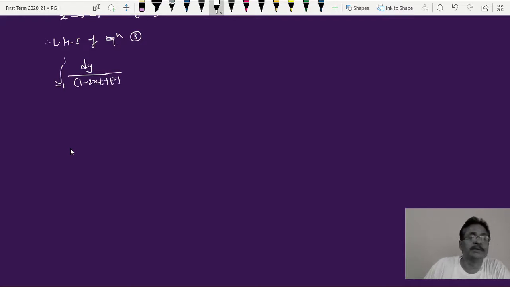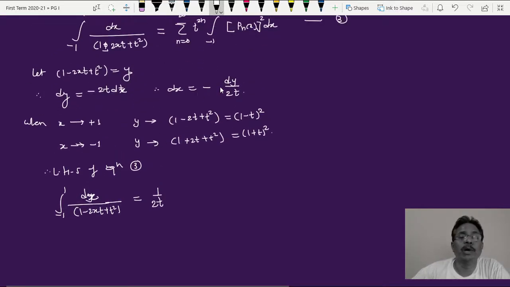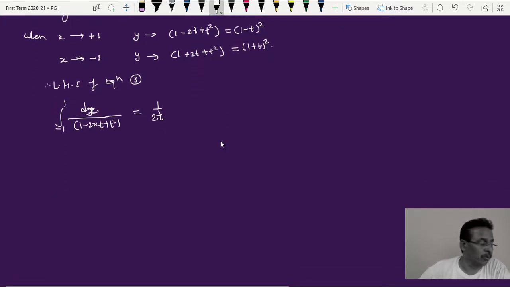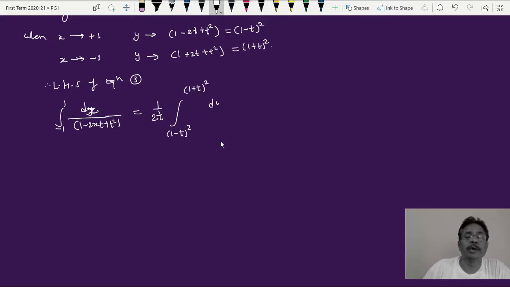We have already written that dx can be written as minus dy upon twice t, and this twice t is coming from that, so it is 1 upon twice t, and the limits of integration are now from 1 minus t square to 1 plus t square, multiplied by dy upon y.